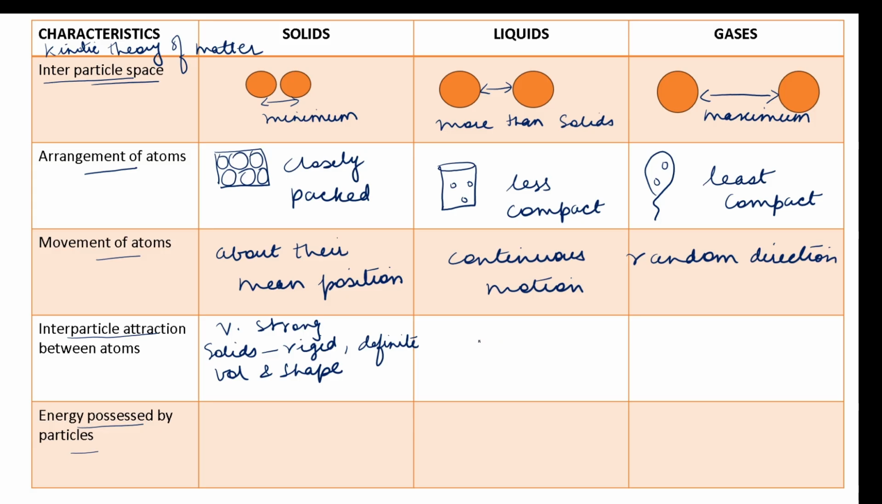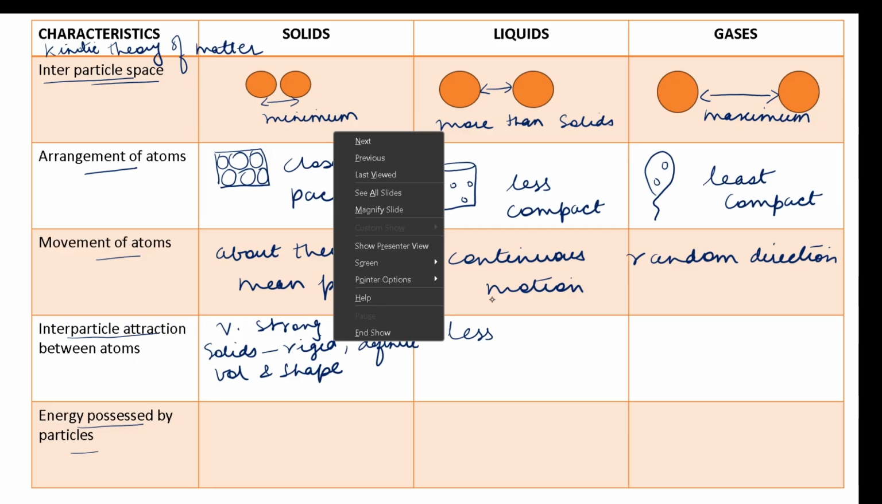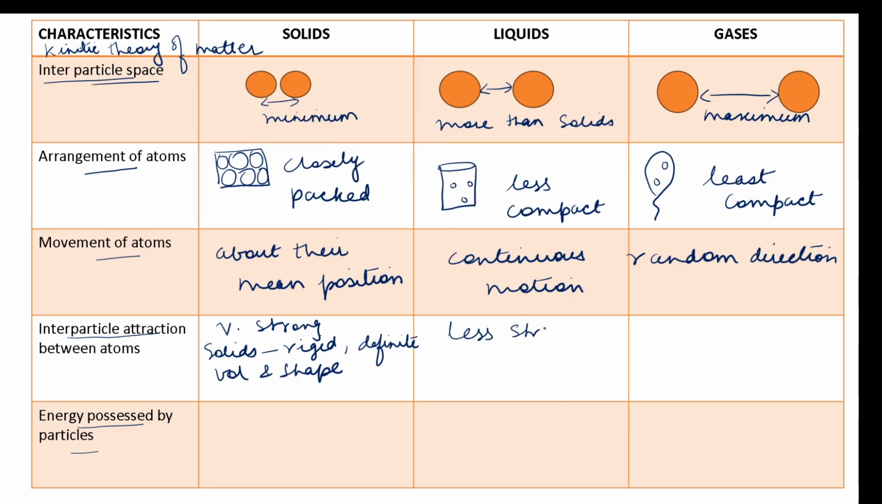Then talking about liquids, based on the arrangement of atoms, which is less compact, the interparticle attraction will be less strong. And because of this, what can we conclude for liquids? We can say that liquids will be less rigid, and they have a definite volume but no definite shape. They will take the shape of the container.